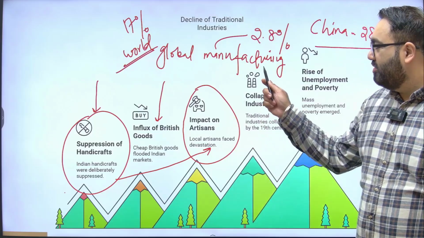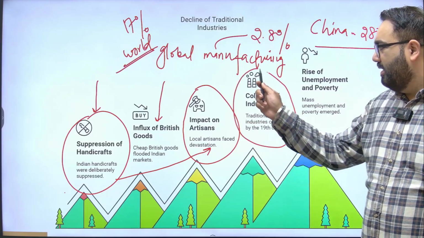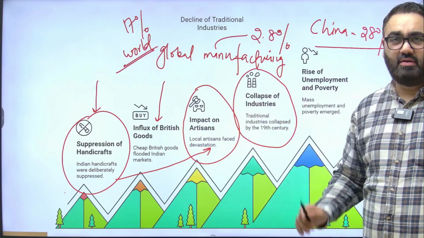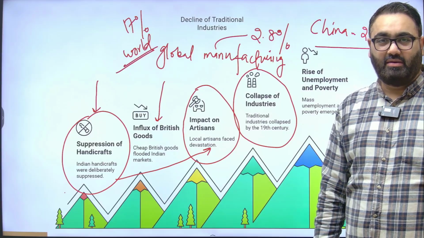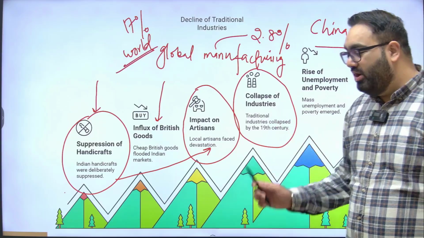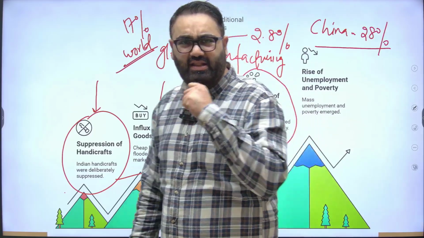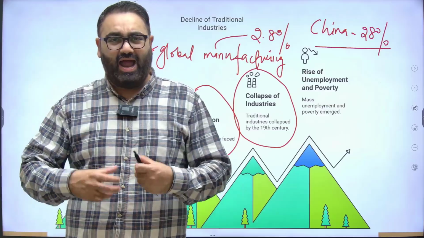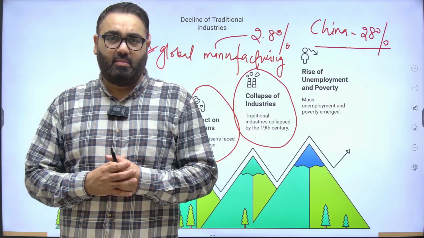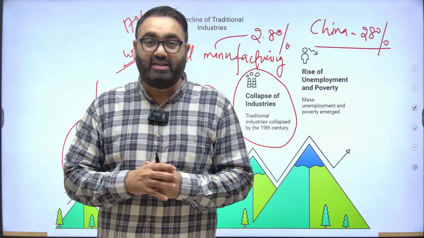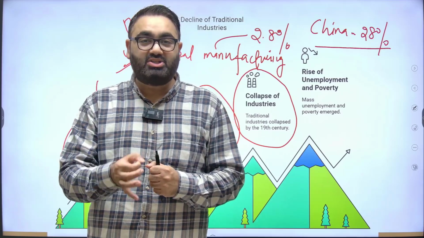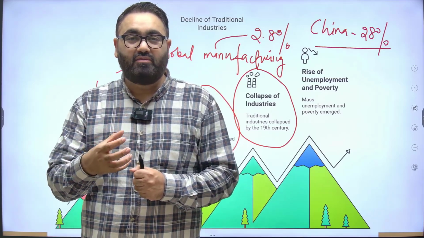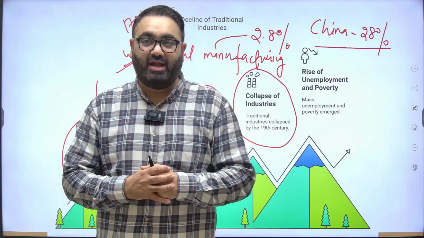There were also issues of collapse of industry. Again, all this is a chain effect that is happening here. If you look at the local industry in India, let's take the example of cotton. India was a huge producer and exporter of cotton. But the British wanted to suppress that so that their own local cotton industry could get the kind of push and support that they required.